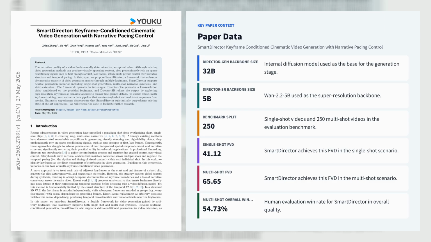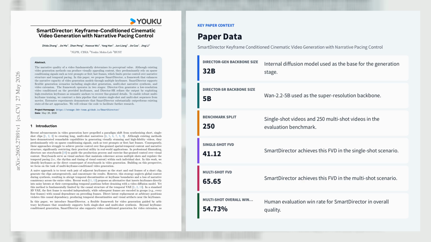Let's explore the second paper, SmartDirector: Keyframe-Conditioned Cinematic Video Generation with Narrative Pacing Control. SmartDirector is a two-stage cinematic video generation framework for arbitrary keyframe conditioning that targets single-shot synthesis, multi-shot narrative generation, and video extension. Built on an internal 32B diffusion backbone for DirectorGen and Wan 2.2 5B for DirectorSR, it